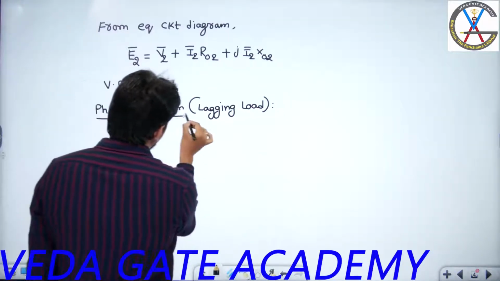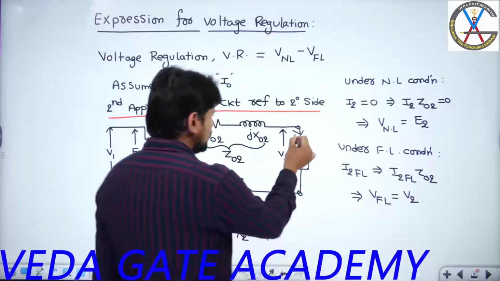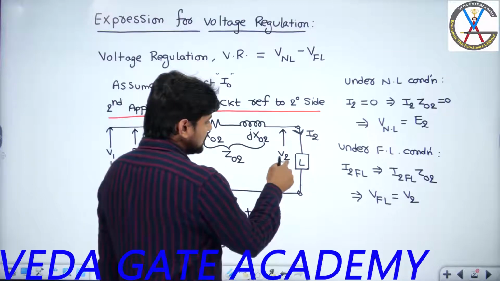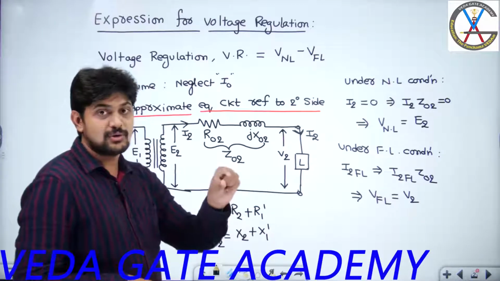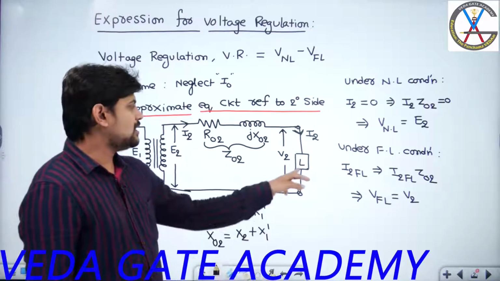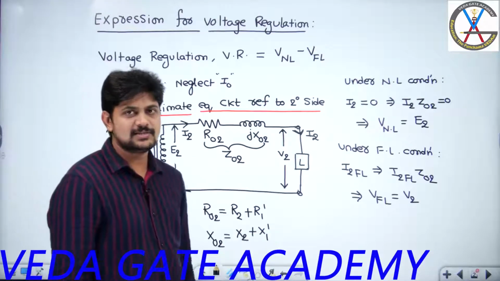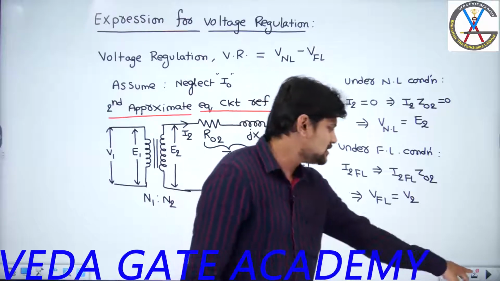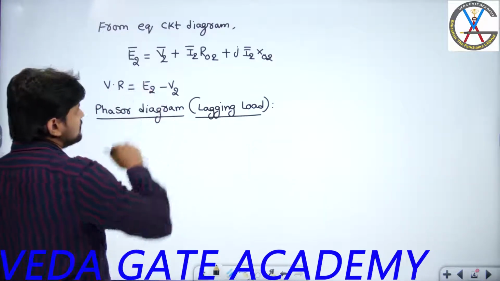What is the meaning of the term lagging load? The current flowing through the load, that is I2, will be lagging the voltage V2 by some phase angle, and that load phase angle we are going to represent with the notation phi2. In the equivalent circuit diagrams we have discussed those points. Lagging load means the current flowing through the load lags the voltage by some phase angle. Lagging load means it is a combination of RL load, which we can consider as a simple RL load. Now I will take V2 as the reference phasor,